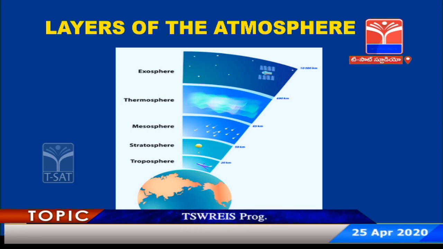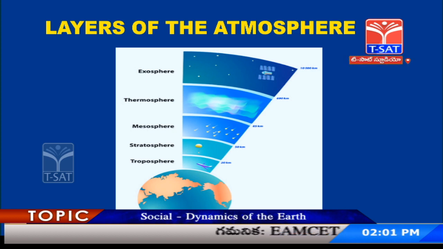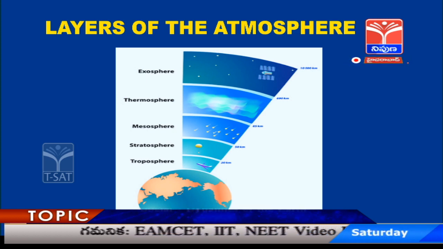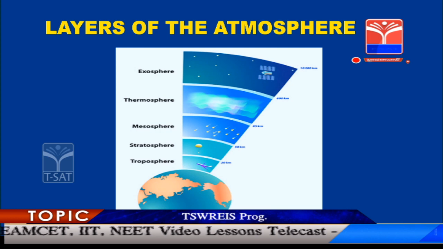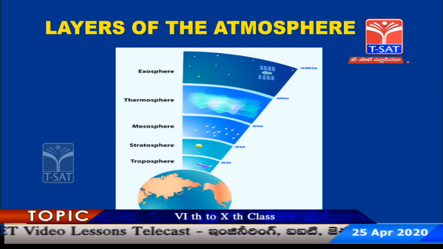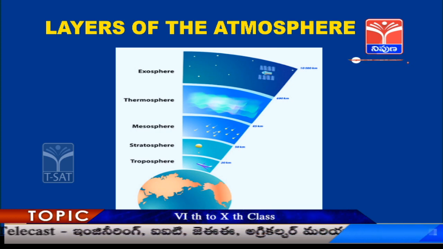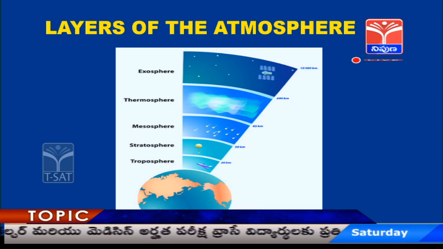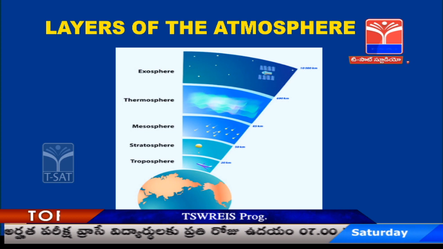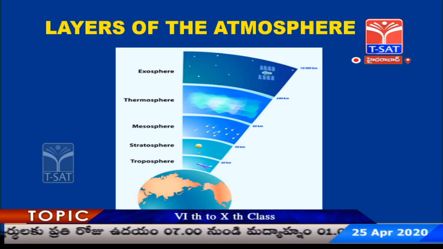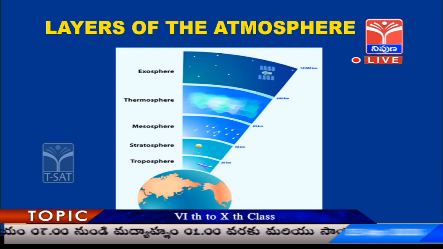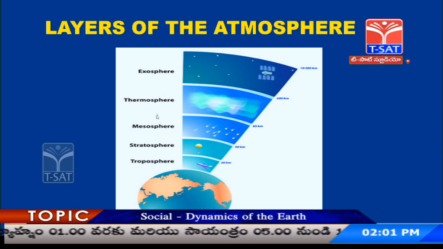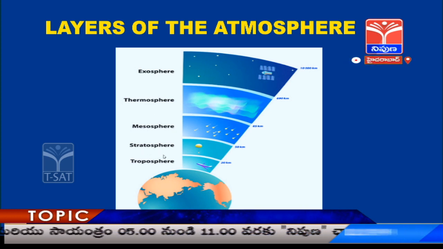The second layer is the stratosphere. There is a very important point to note here: from the sun's light we get different types of rays, out of which UV rays are one. There are some components in UV rays which can cause a lot of harm to human beings. We are blessed with the stratosphere which filters all those dangerous components and sends the remaining, purified light rays to the earth. So stratosphere in that sense is very, very important.